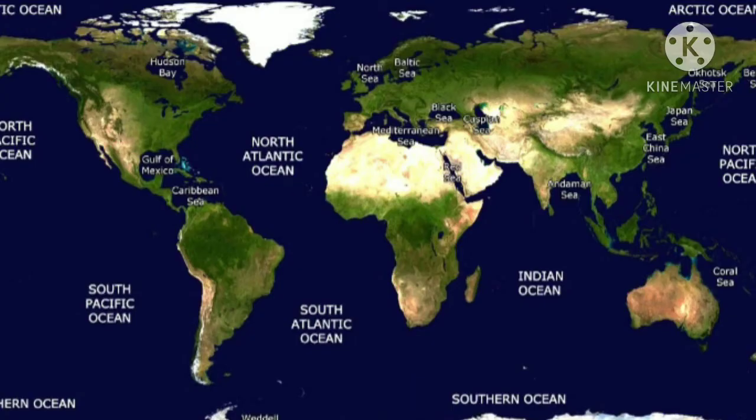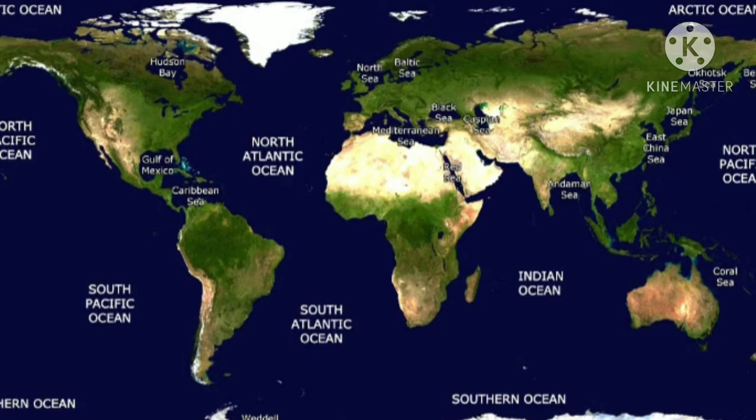The four major oceans are the Pacific Ocean, Atlantic Ocean, Indian Ocean, and Arctic Ocean.